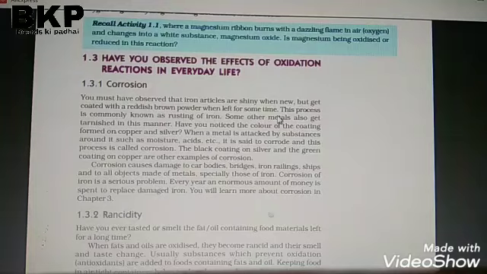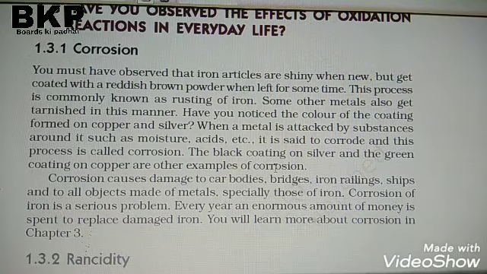Then what is the corrosion of silver articles? When silver metal is exposed to air, when the silver comes in contact with air, it changes into silver sulfide.